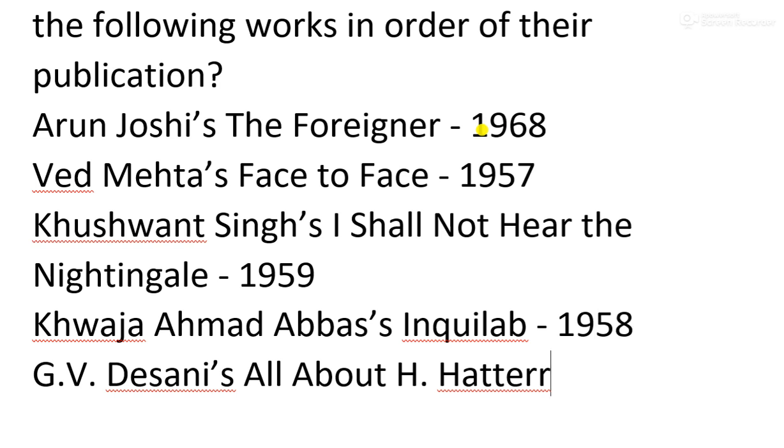And the last, this is a very important work, G.V. Desani's All About H. Hatterr. This is also called Hindustani Wala Hatter. We will surely discuss this work, and that was published in the year 1948.